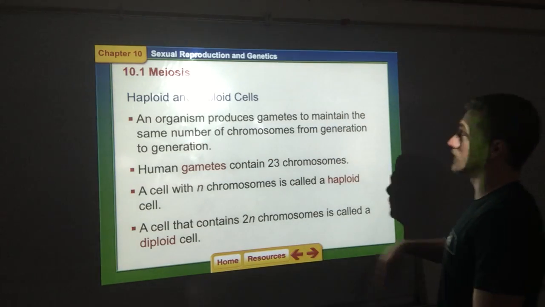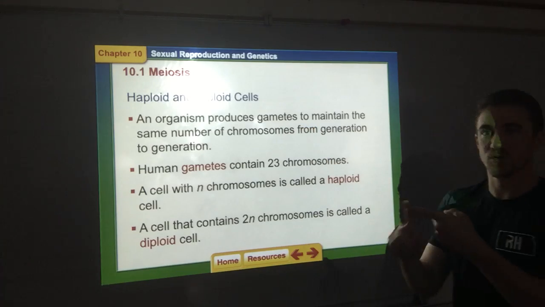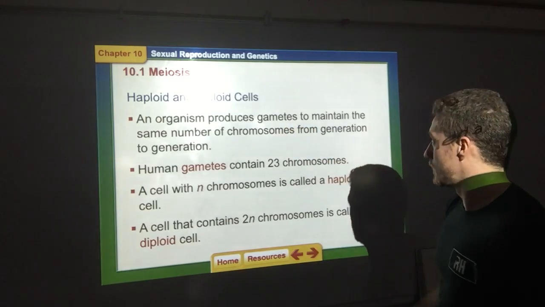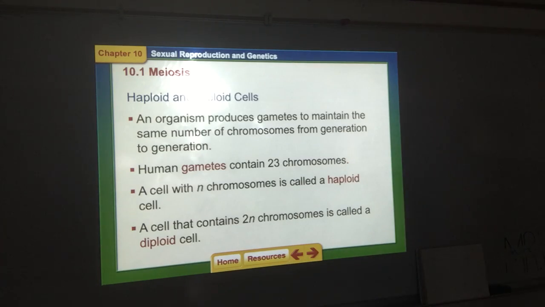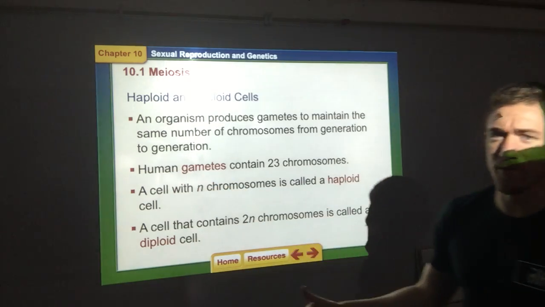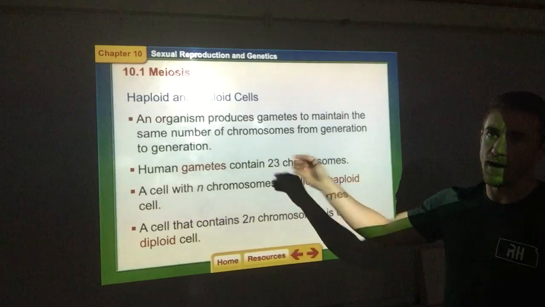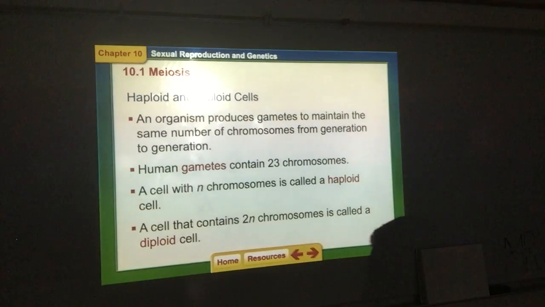But haploid cells. An organism produces gametes, so sperm cells and egg cells. Those are our gametes. They help maintain the same number of chromosomes from generation to generation. For human gametes, for our sperm and egg, we have 23 chromosomes. The sperm cell has 23 chromosomes, meaning that you get 23 chromosomes from your dad. The egg has 23 chromosomes from the mother.